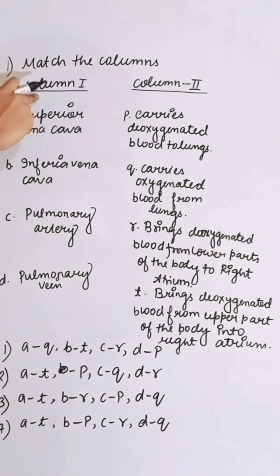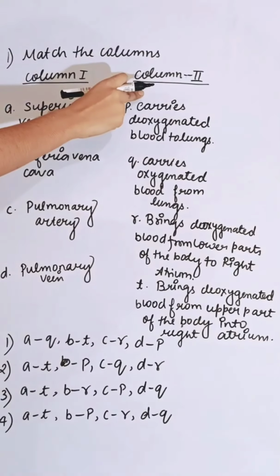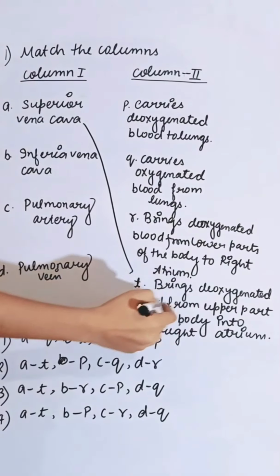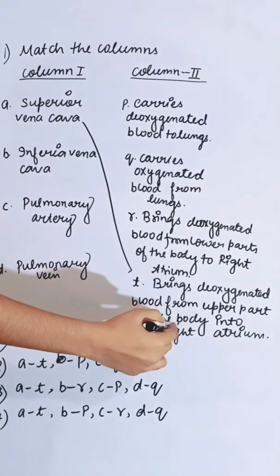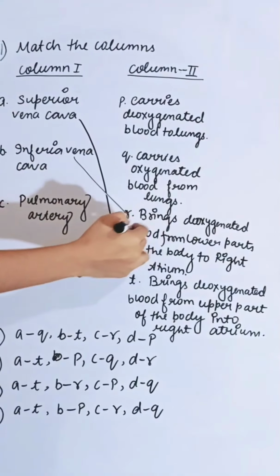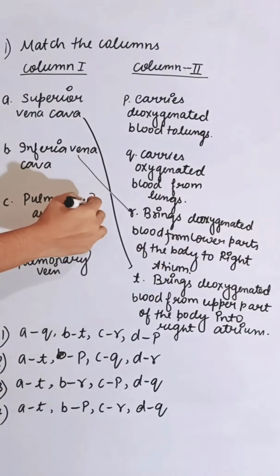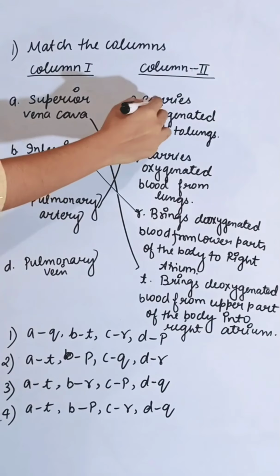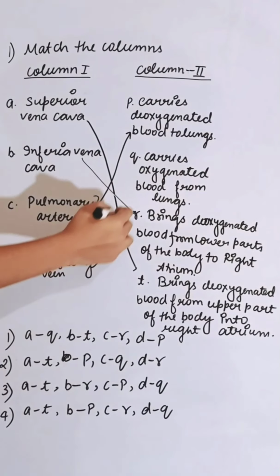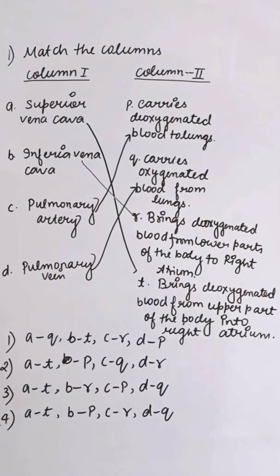Match the columns. This is column 1 and this is column 2. We have to match column 1 with column 2. Superior vena cava brings deoxygenated blood from the upper part of the body into the right atrium, and inferior vena cava brings deoxygenated blood from the lower part of the body to the right atrium, and pulmonary artery carries deoxygenated blood to the lungs, and pulmonary veins carry oxygenated blood from the lungs. So the correct answer is 3.